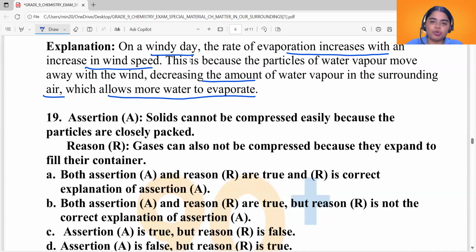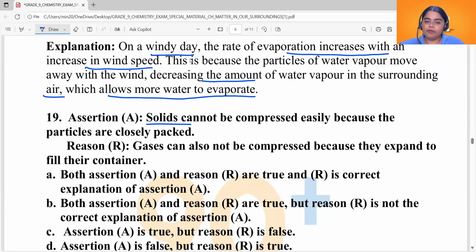What is assertion? Is it true? We said solids have negligible compressibility. Why do they have negligible compressibility? Because they are already tightly packed. Particles do not have enough space between them so that they can get compressed. Compressed means particles need to come together by the application of greater pressure. So in solids, particles are already tightly packed, which allows no more compression, which means they have negligible compressibility. What about gases? Particles of gases are loosely packed, which means they have enough space.